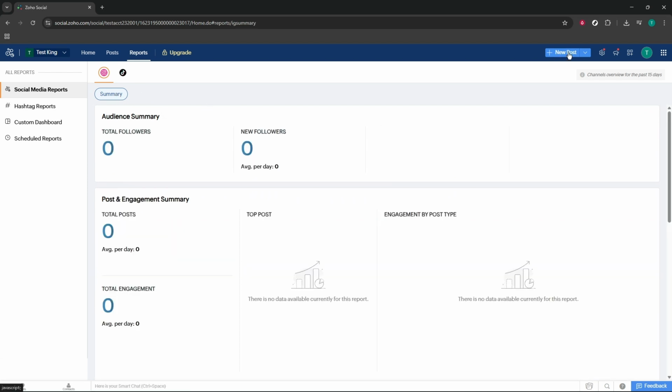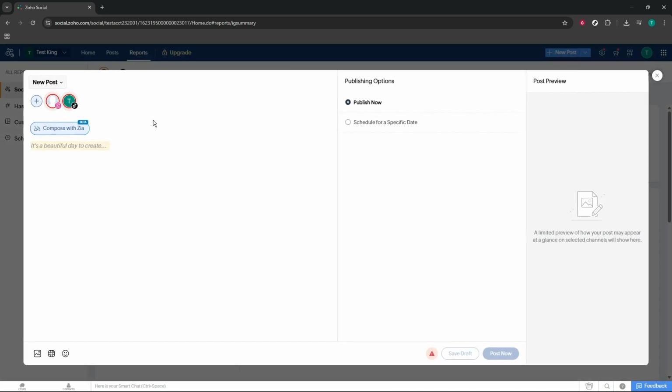Finally, click New Post to create or schedule fresh content. Select the channels you want to publish to, write your message, and tailor the copy per network if needed. Add images or videos, check your links, and use previews to catch formatting issues. If timing matters, choose your date and time to schedule. If you're ready, publish right away. A clear call to action and concise copy usually deliver better results.